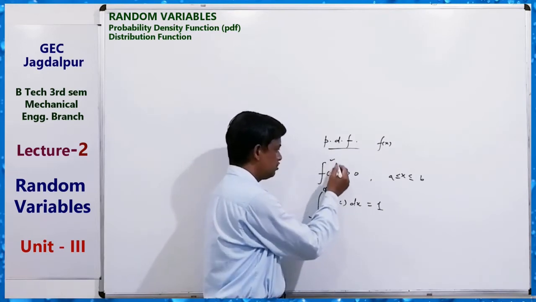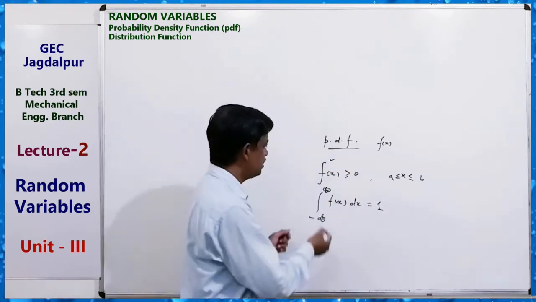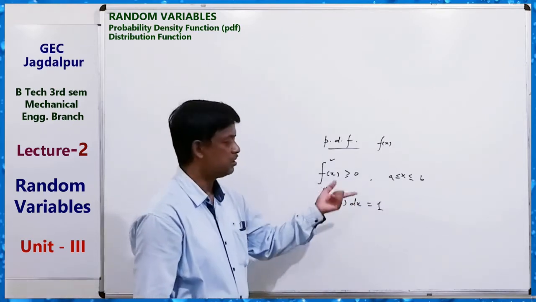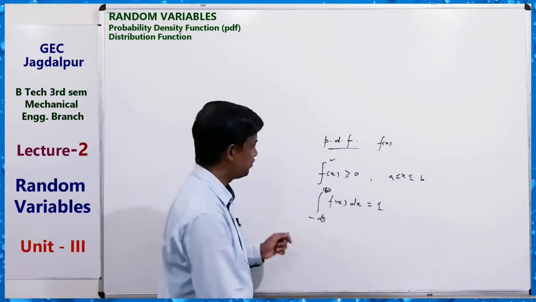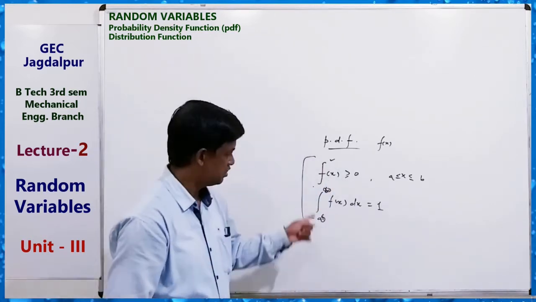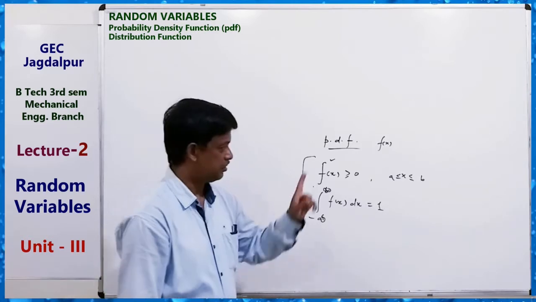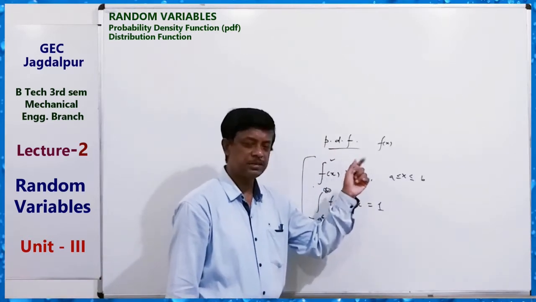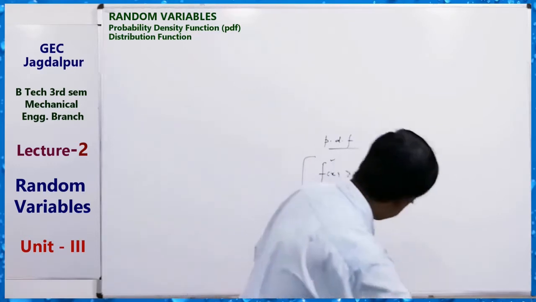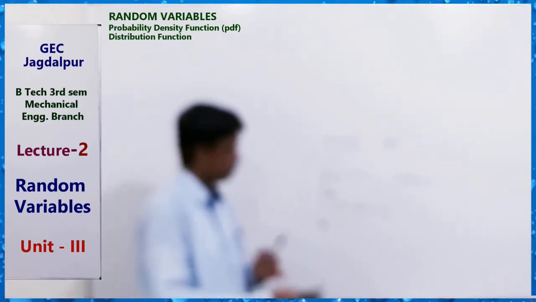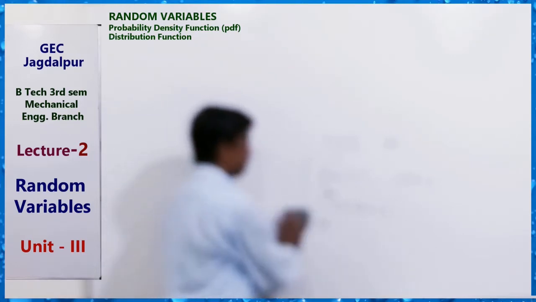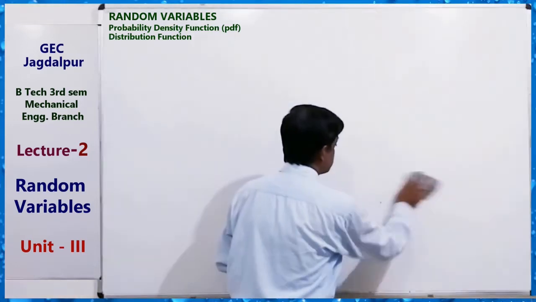This is greater than or equal to 0, just like this is greater than or equal to 0. Similarly, the integral from minus infinity to infinity of f(x) dx equals 1. This total probability is equal to 1. Clear? So this is for a continuous probability distribution, integration, and for a discrete probability distribution, summation we take. The sum of f(x) equals 1. Here the integration from limit to limit equals 1. This total probability is equal to 1. Clear?